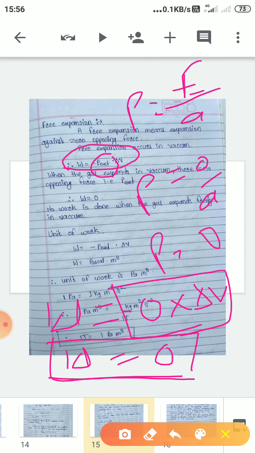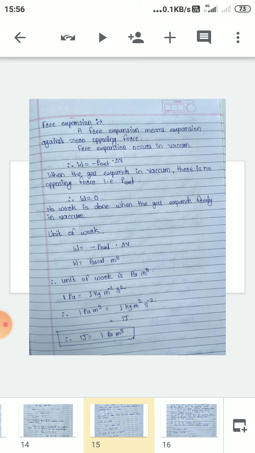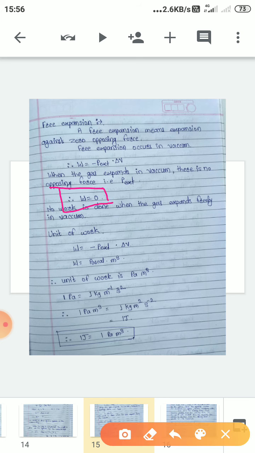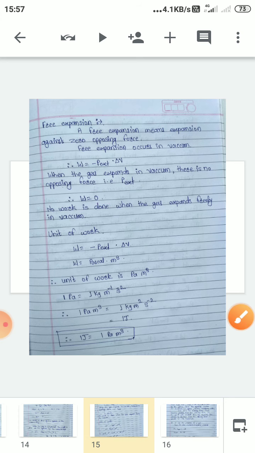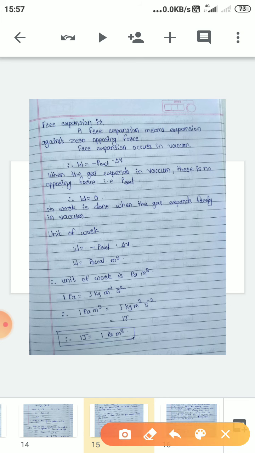So the formula for free expansion of gas is W is equal to 0, that is, no work is done when gas expands freely in vacuum.